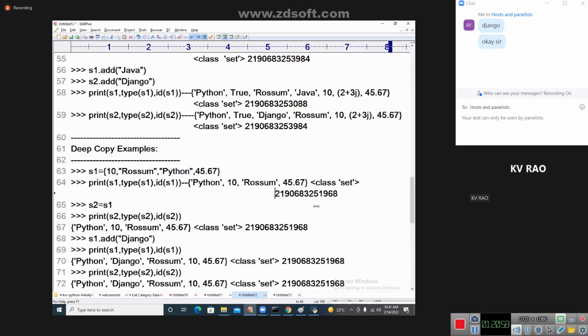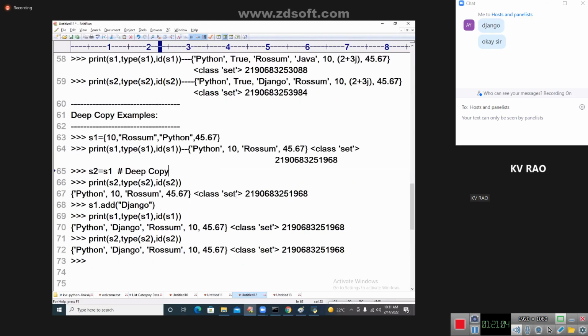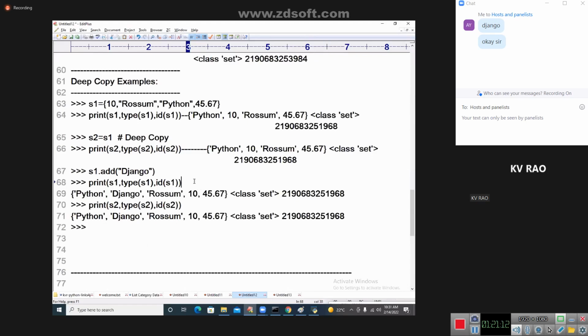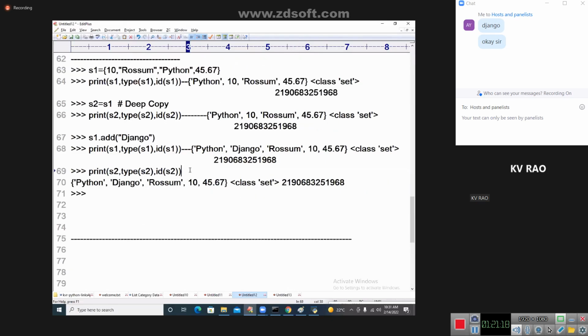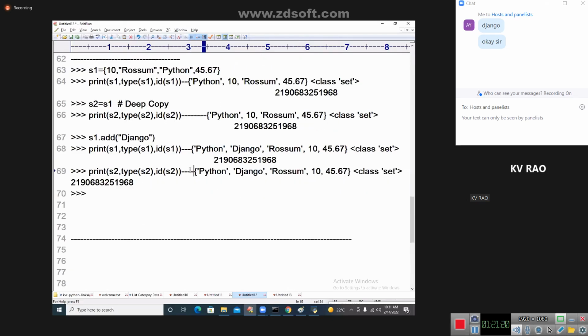This is the value we have. S2, this is called a deep copy. I'm going to give you S2 of ID of this data. I got it. Now Django, and this one is going to be done. So here I'm going to say the values are getting. So coming to the point back, these are the values I got.